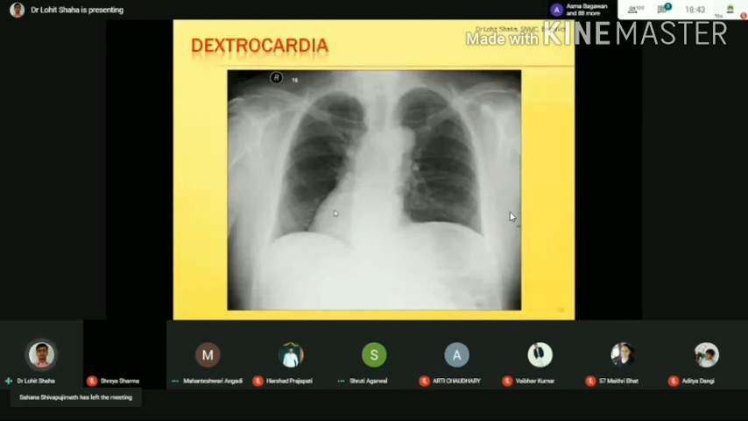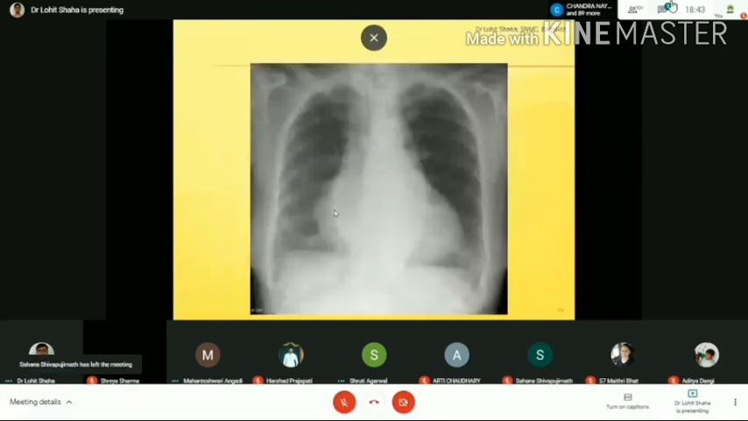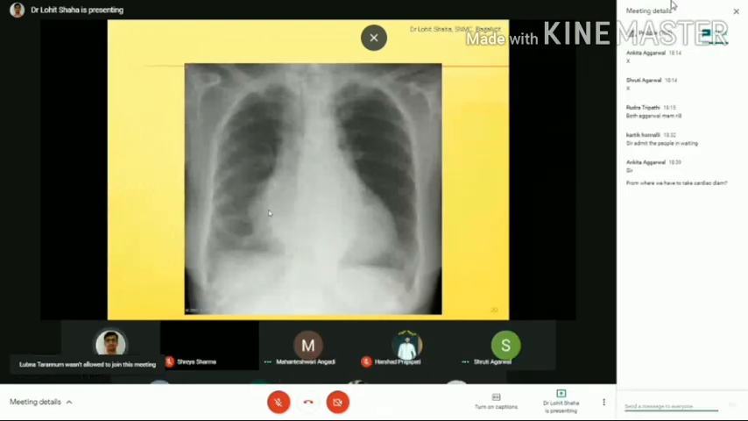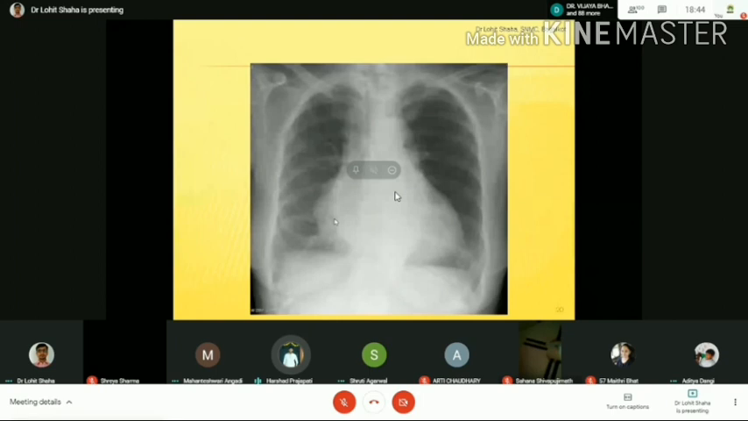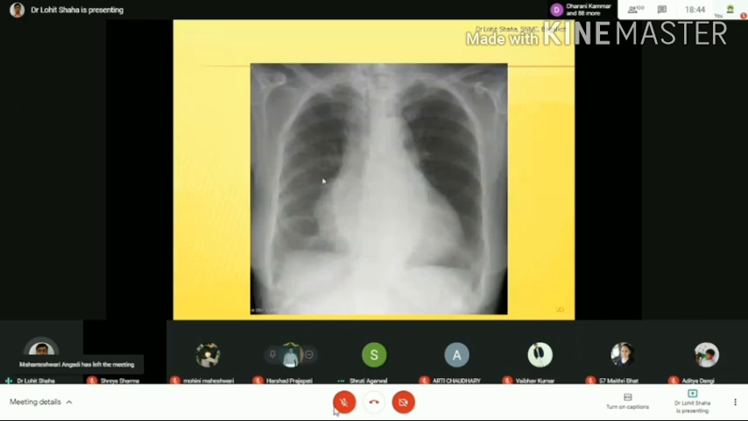Okay, so let us move to this X-ray now. Can anyone guess what X-ray it is? Cardiomegaly. Very good. Very good. So my part is done. Hope you have understood the things over here.